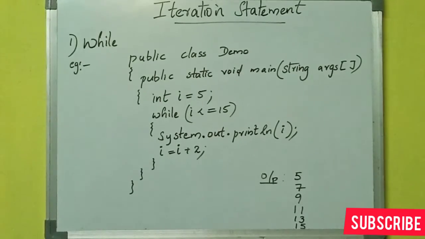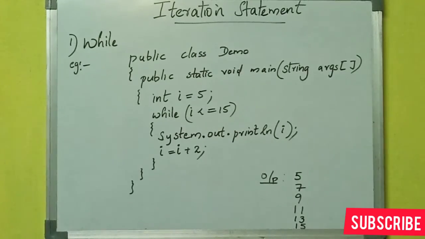In this particular program, system.out.println of I and I equal to I plus 2 are the 2 lines inside the while loop. These 2 lines will be repeatedly executed until the condition, I less than or equal to 15, becomes false. So until the condition inside while is false, these 2 lines will repeatedly execute. The value of I is initialized as 5. Then in the next line, the value of I is checked as less than or equal to 15.